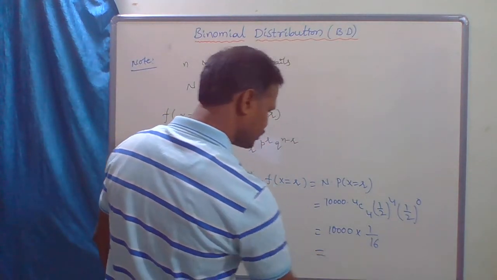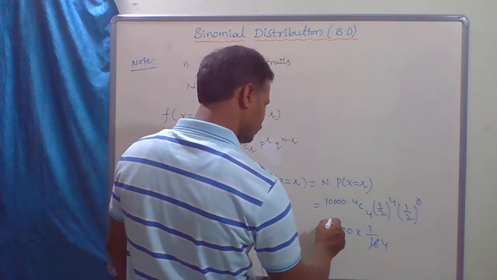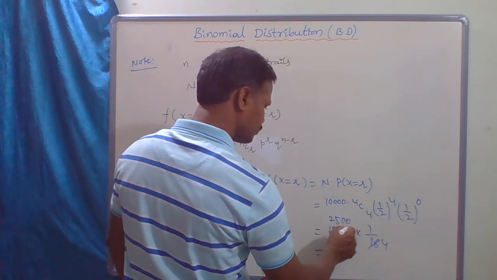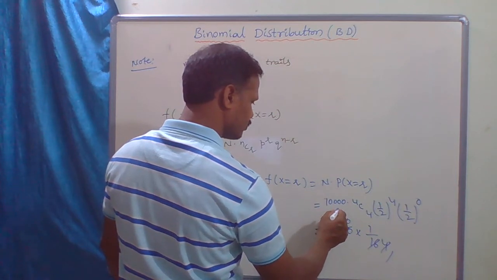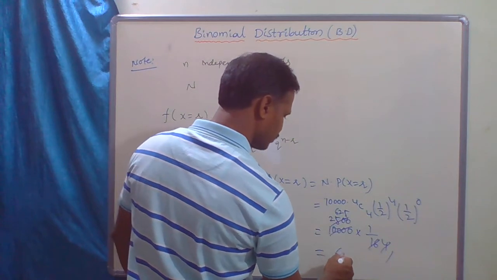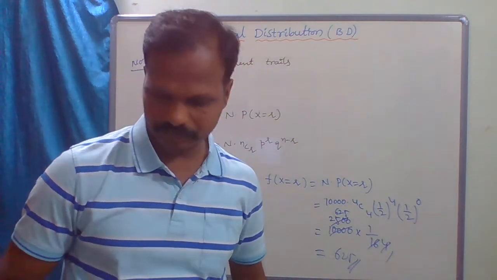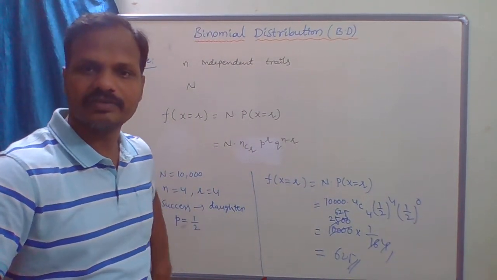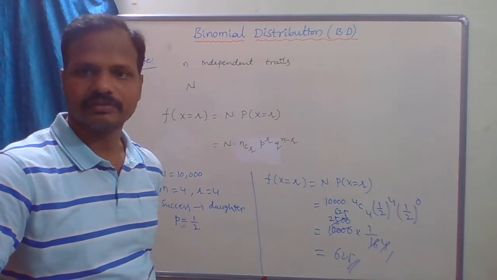So 10,000 by 16, which is 625. Clear? 625. So this is the probability distribution, frequency distribution function or expected distribution.